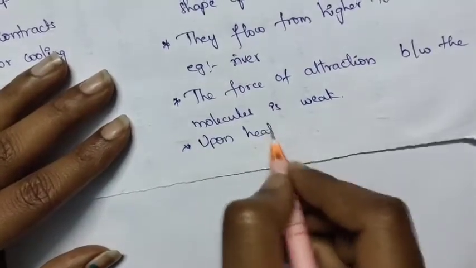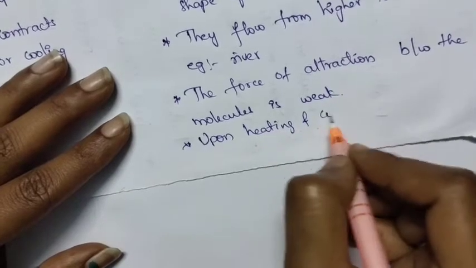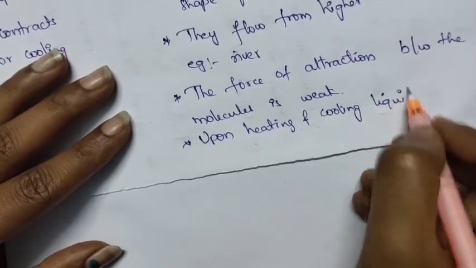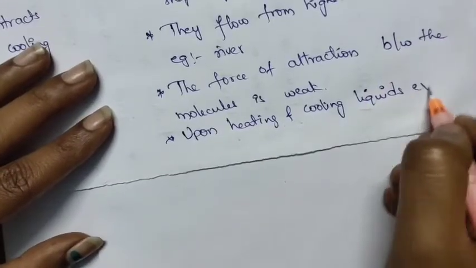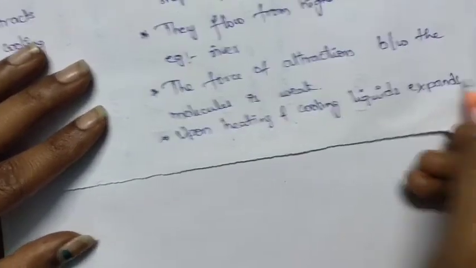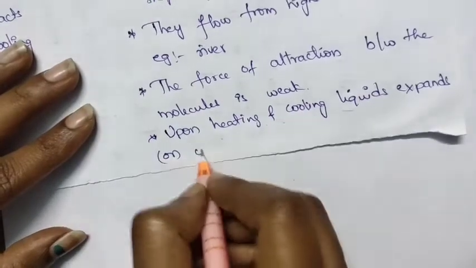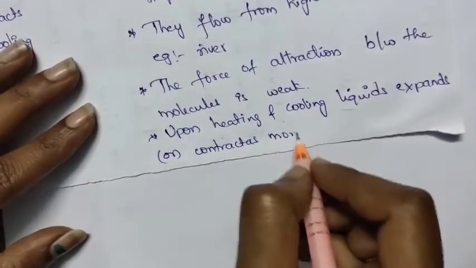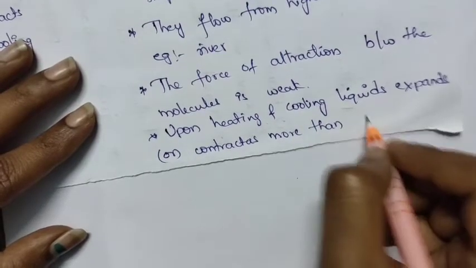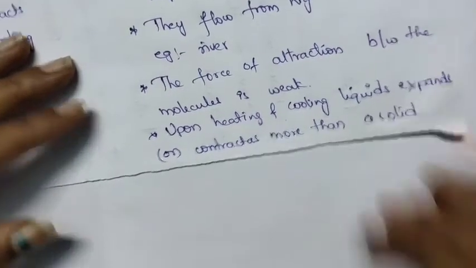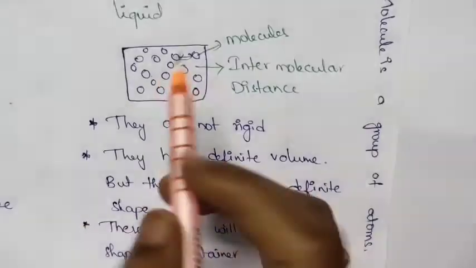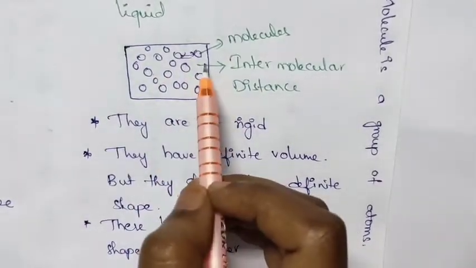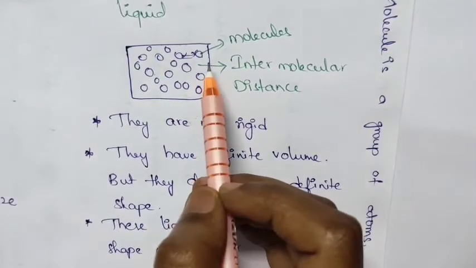Upon heating and cooling, liquids expand or contract more than a solid. In these liquids, the intermolecular distances or spaces are more compared to the solids.